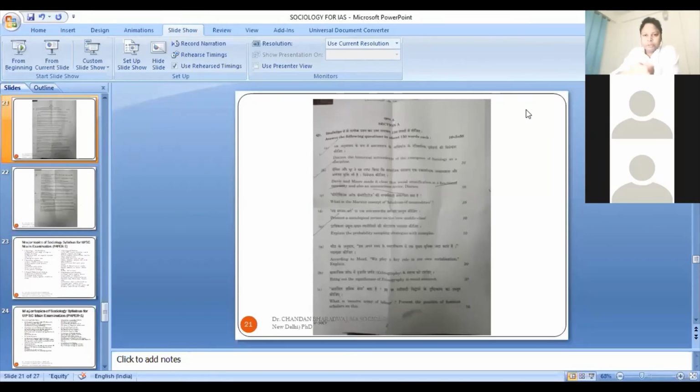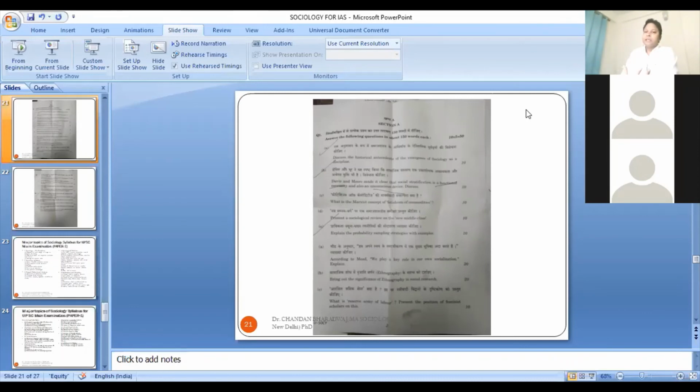Then there is a question which says Davis and Moore made it clear that social stratification is a functional necessity, and this topic is very much part of the syllabus. If you read it, you can approach these questions very directly and easily, and it's quite possible you will score good marks. You will have a very good score in the paper. So you can see that this is the question paper from the first paper of the sociology optional, and often questions are asked in a very direct, straightforward manner. There is not much complication.